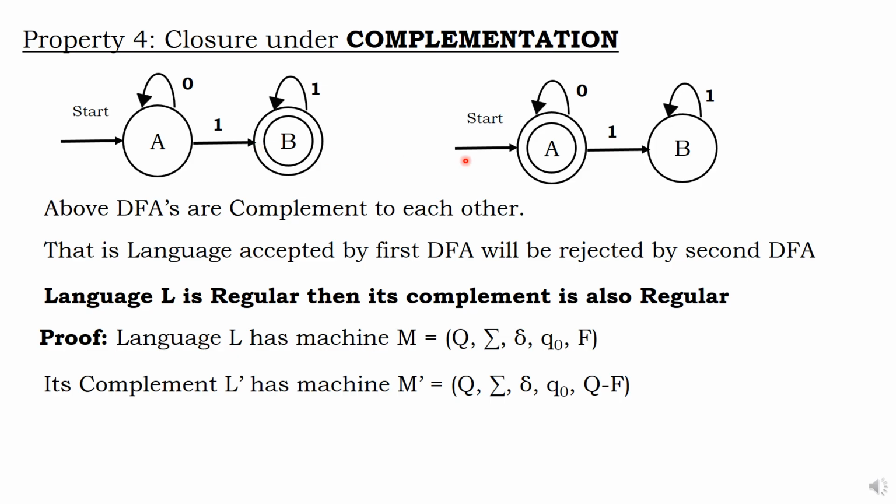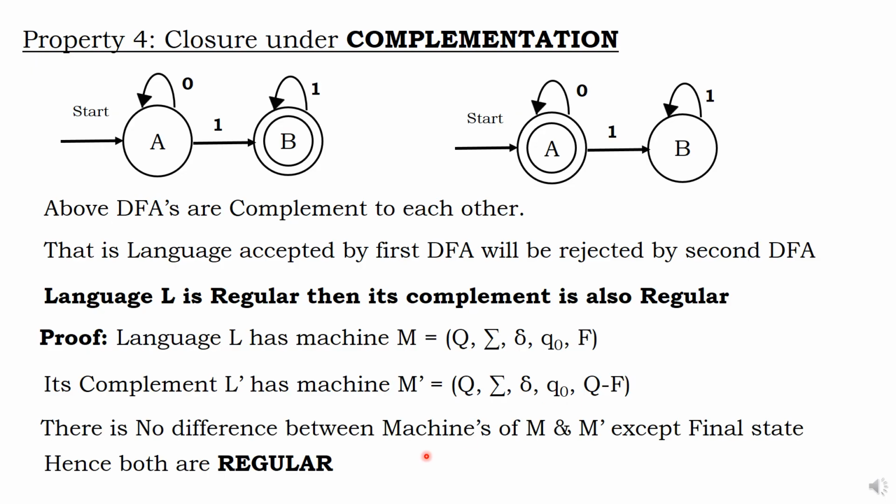The same A and B here, the same 0 and 1, the same transition, the same initial state. But what about the final state? Its negation is here, that is Q minus F, the opposite. There is no difference between the machines M and M dash except the final state. Hence, both are regular. That's all for the complement.